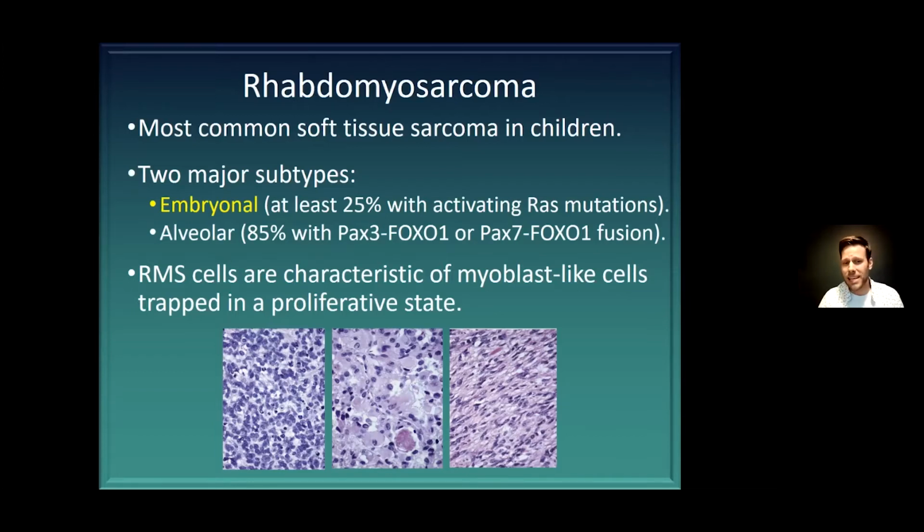The other type is actually caused by a fusion gene between either PAX3 or PAX7 and FOXO1, where the binding domain of PAX3 or PAX7 is fused to the transactivation domain of FOXO1. Because this is a childhood cancer, there's not a lot of mutations besides some of these oncogenes. And so there's a big component of epigenetics in these cancers.